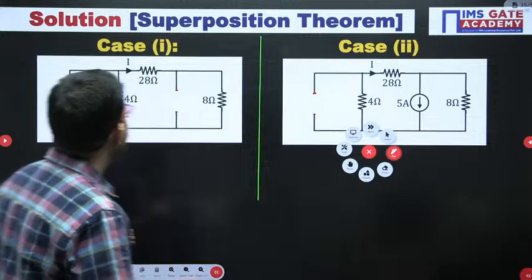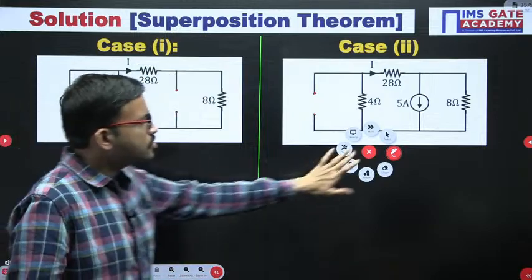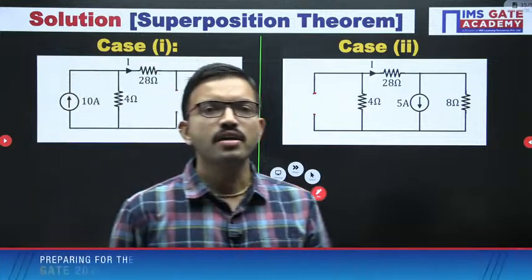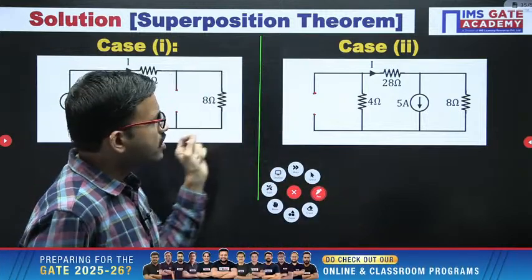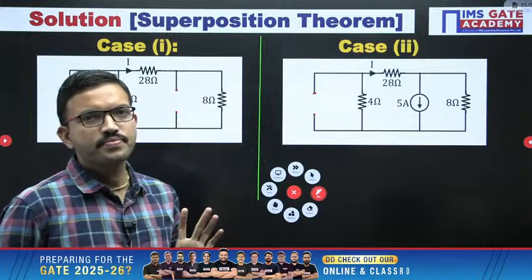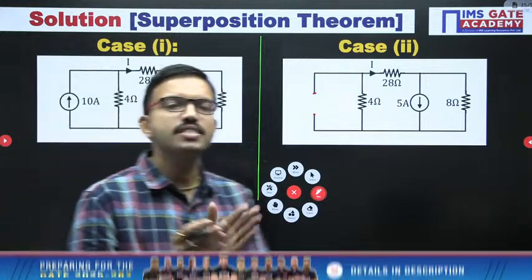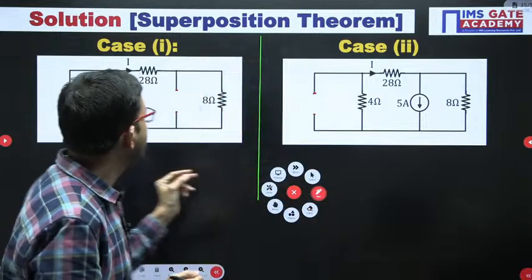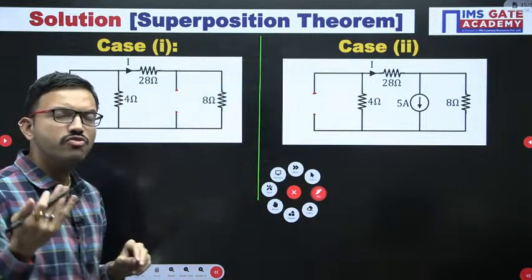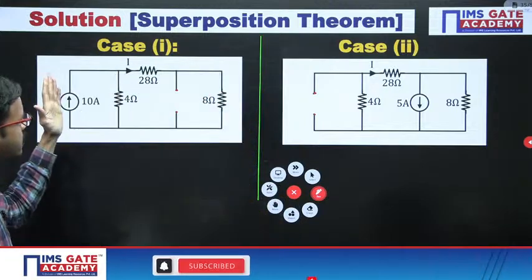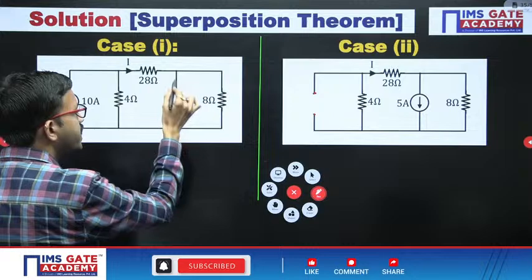If you solve this question with the help of the superposition theorem, you can solve it without using pen and paper, because the moment you eliminate one source, you get a simplified circuit. Now, which rule do we have to apply? Here you have a current source and then 4 ohm, and here there is no current flow.